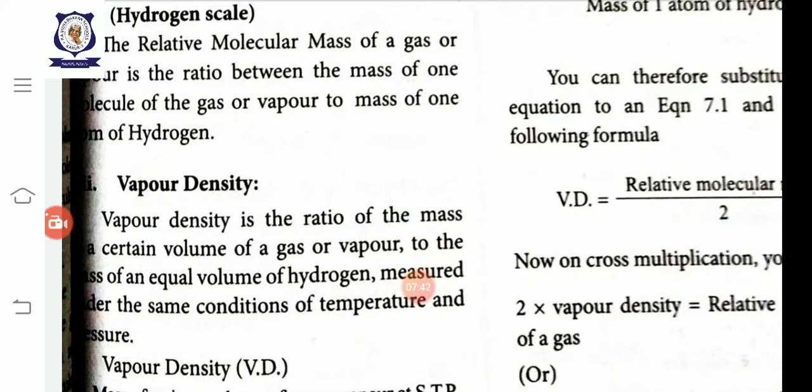Vapor density is the ratio of the mass of a certain volume of gas or vapor to the mass of an equal volume of hydrogen, measured under the same conditions of temperature and pressure. See here, what is vapor density? Vapor density is again the ratio of the mass of certain volume of any gas or vapor to the same volume of hydrogen, measured under the same conditions of temperature and pressure.